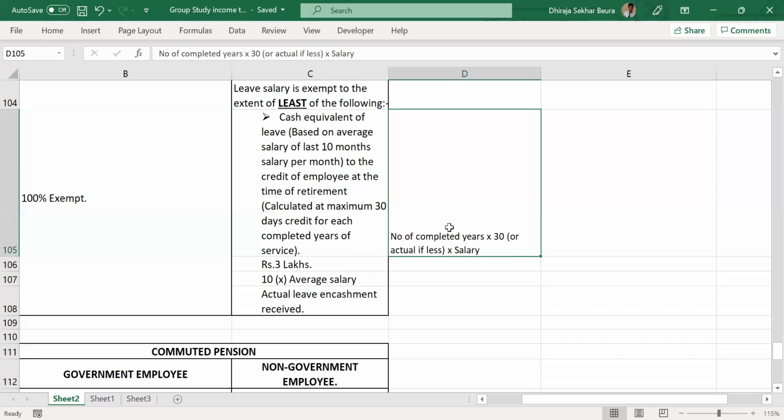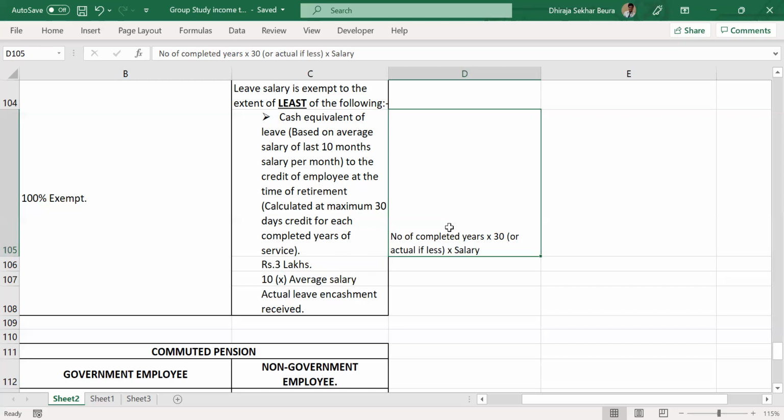Any questions on that? So 30 days salary in a year. They cannot give more than 30 days. Absolutely correct. And this clause applies only in the retirement case. Leave encashment we generally get when we are leaving the company also, right? Leaving the company or retirement, as the case may be. You are right, my bad. So leaving the company also applies over here. It's not only retirement.